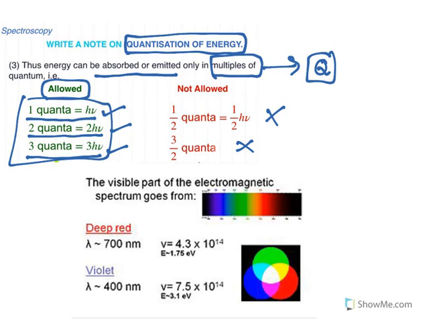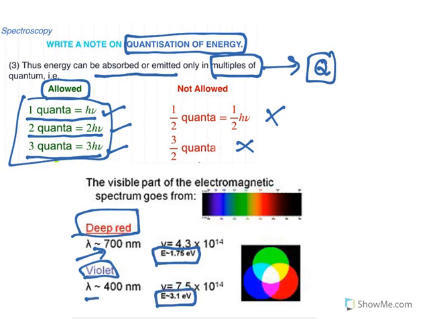Take for example the visible spectrum: deep red light has a wavelength of 700 nanometers. When you calculate, it has energy of 1.75 electron volt. The violet one has 3.1 electron volt. You can see that wavelength is inversely proportional to energy, or energy is directly proportional to frequency. So this particular energy is what is called a quanta.